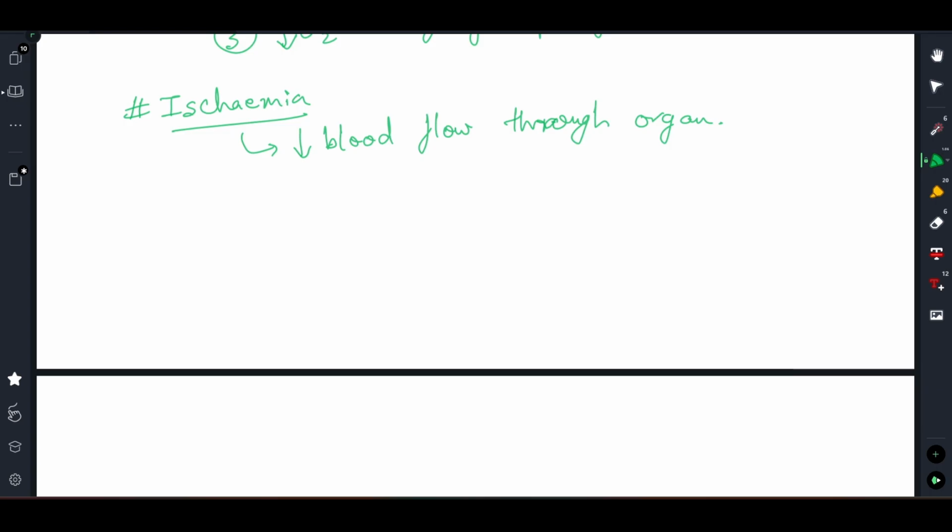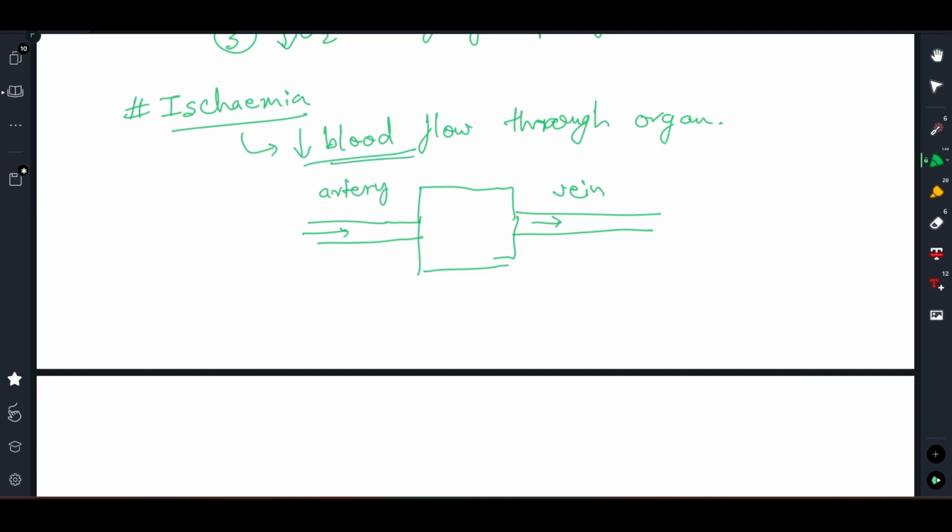So let's say this is your organ, and here comes the artery coming with some blood to the organ, and here is a vein exiting the organ with some blood, right? So this is the vein, this is the artery. Now you want to reduce the blood flow through the organ.